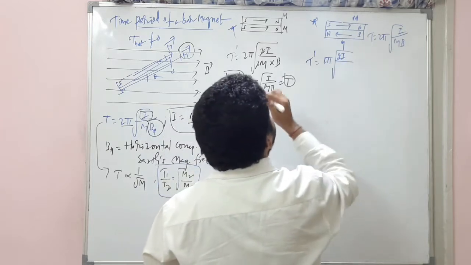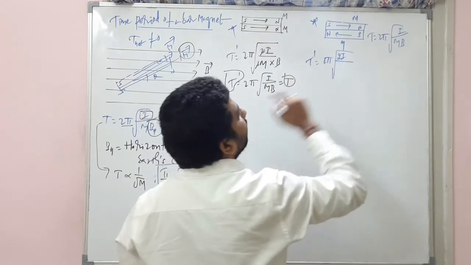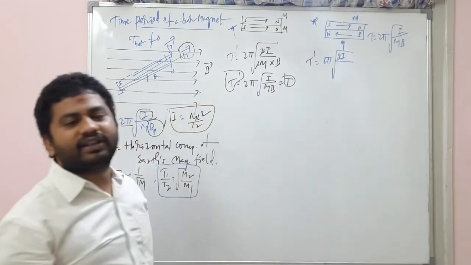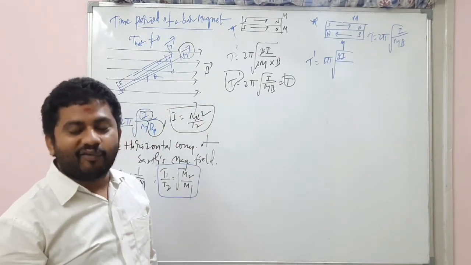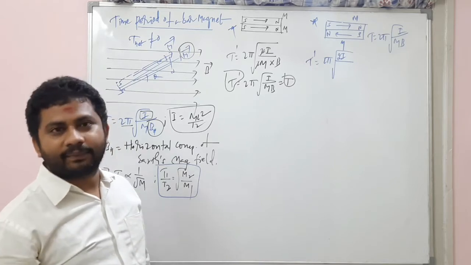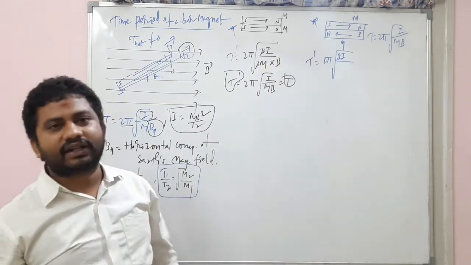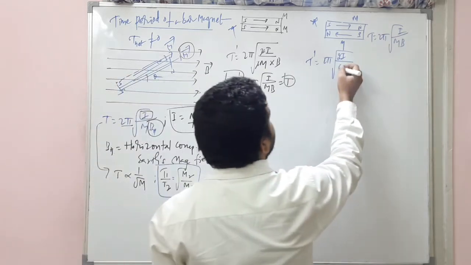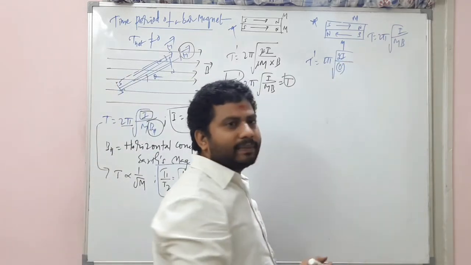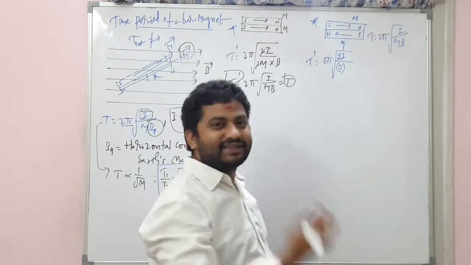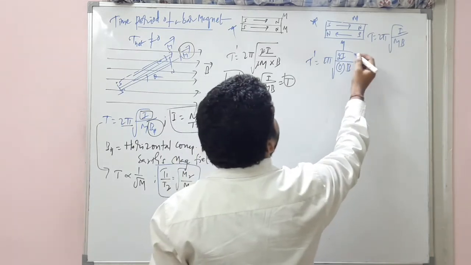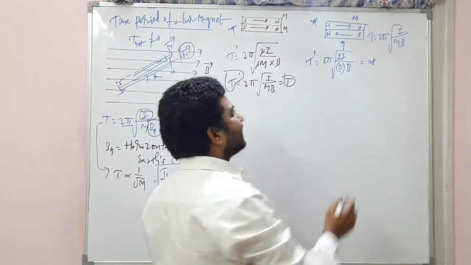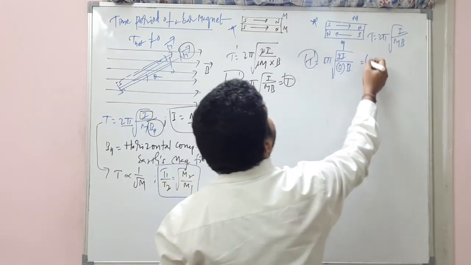Now, this is the magnetic moment. What is the magnetic moment? This is one vector, this is the other vector, and the angle between them is 180 degrees. Understand? So then what can I write? Resultant magnetic moment is 0. 0 into B. So what is this? Can I say something by 0 is infinity? Yes. So the new time period is infinity.